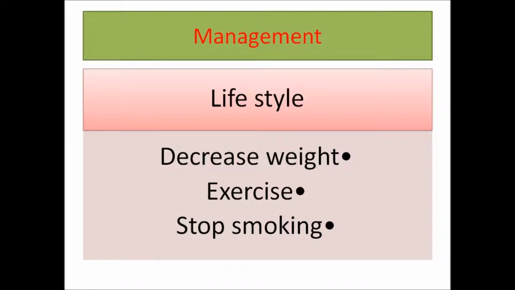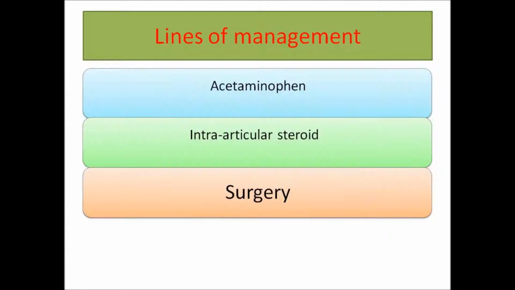We should tell our patients to decrease weight. This is very important. Obesity implies a great deal of stress on the joint, especially if we are talking about the knee joint or the hip joint. So decreasing weight will decrease the force applied over the joint. Also, smoking should be stopped. And also very important are the exercises. Both aerobic exercises, those exercises that increase the activity of the heart and blood supply to the joint, and the strengthening exercises are very important to avoid muscle wasting.